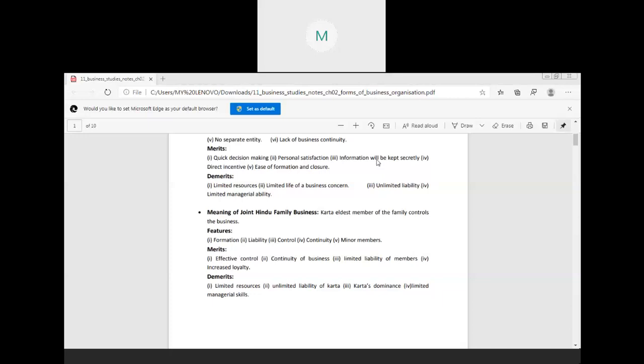Tomorrow we will be continuing with the next part of the chapter, but before that I will take your problems in the topics of sole proprietorship and joint Hindu family. Go through the topics very carefully; all the merits, demerits, and features you have to learn. Everything is made clear in your notes also. You can go through your notes, and if there is any problem, you can tell me. Okay.